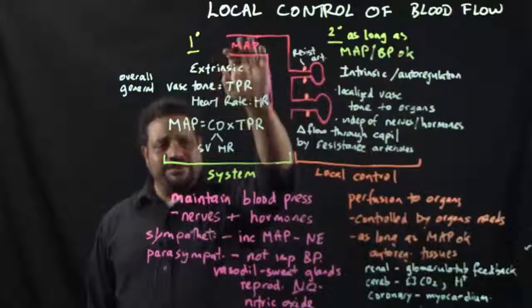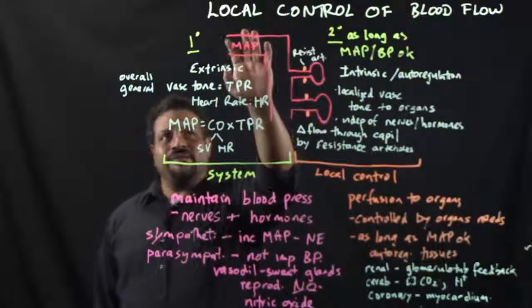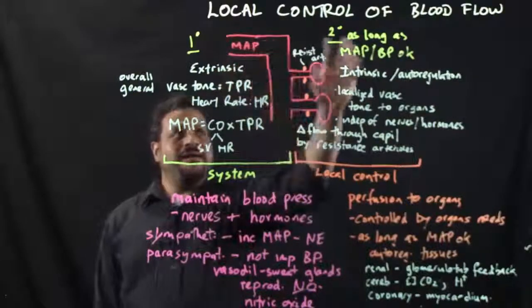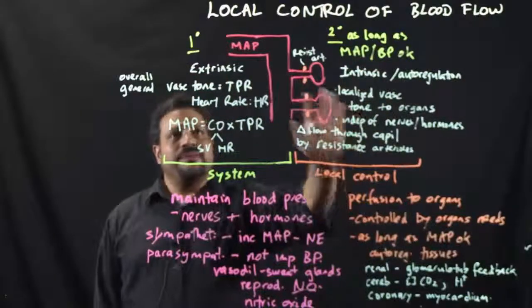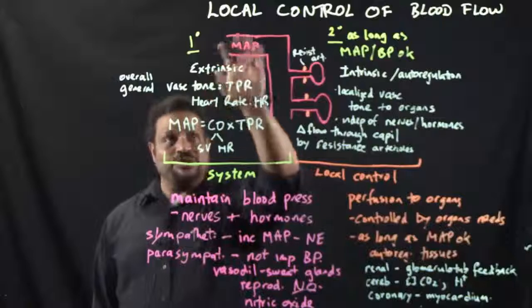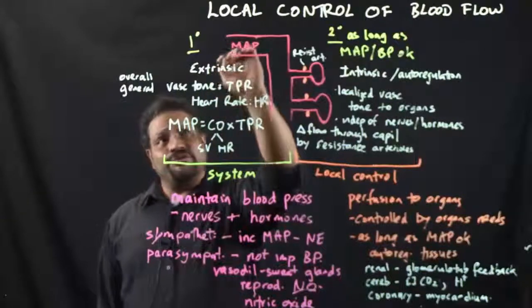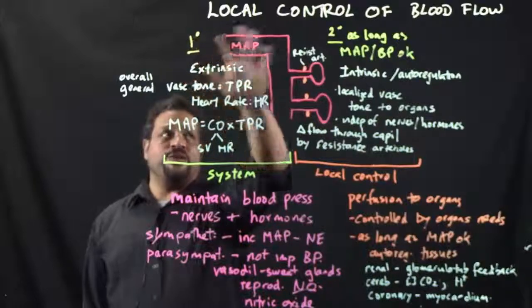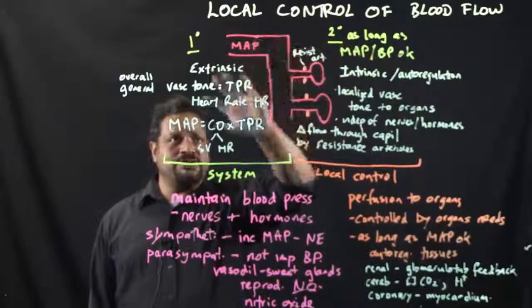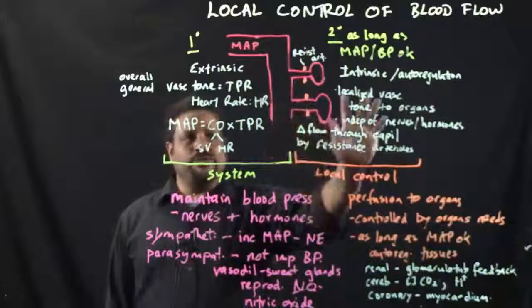That mean arterial pressure is normally kept constant, and when that mean arterial pressure is okay, we can have local control of blood flow. If that mean arterial pressure is not okay, then the control of the blood pressure to the whole body is going to take priority over autoregulation. But as long as the mean arterial blood pressure is okay, you have autoregulation occurring.